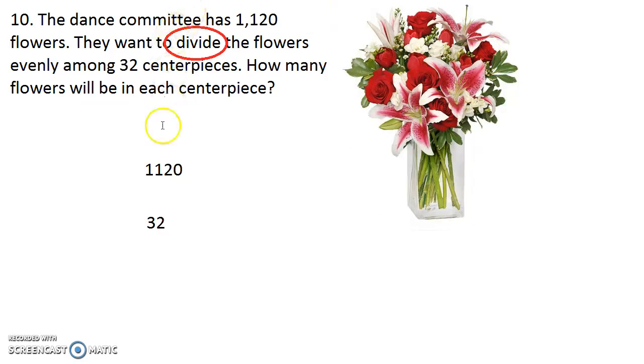All right, so we're just dividing, and the dance committee wants to do that, so we're going to put this big number, let me make that black, divided by 32, right? Because we're dividing it by 32 flowers evenly. They're going to make 32 centerpieces in total. So what we're going to do is some long division here.